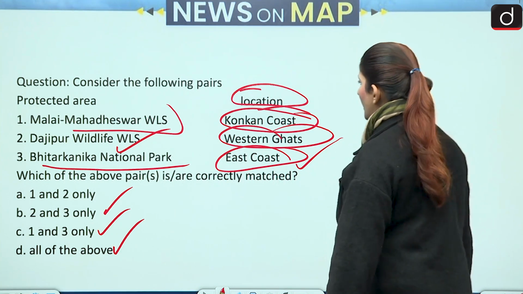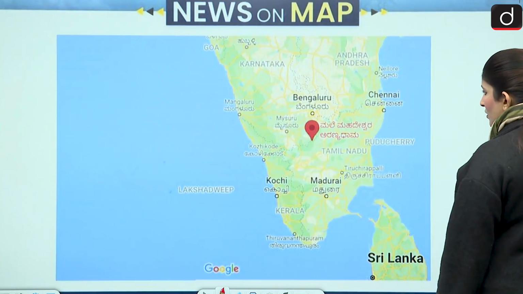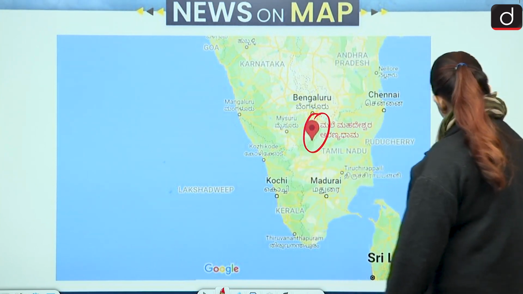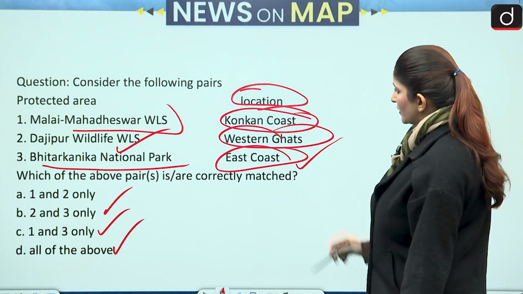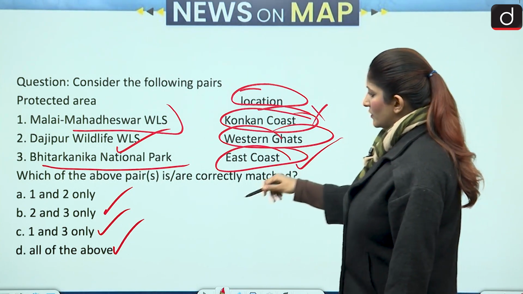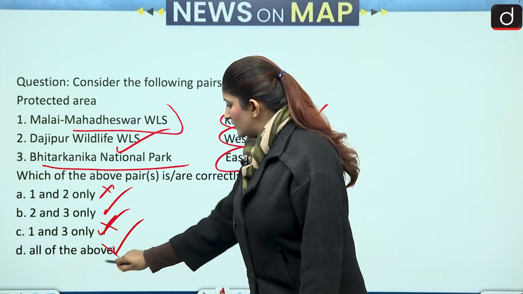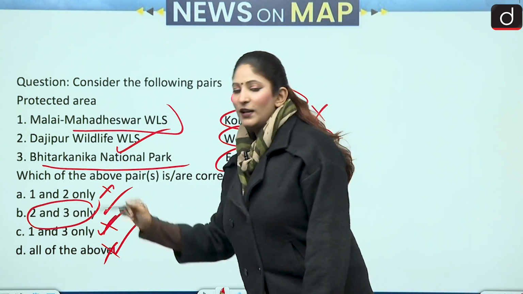Now, if we talk about Malai Madheshwar Wildlife Sanctuary, it is here. So, it is not at any coast. So, the first becomes incorrect, right? So, first from Karnataka, Konkan coast, this becomes incorrect, and this becomes incorrect, and this becomes incorrect. So, through elimination, we have 2 and 3 only.